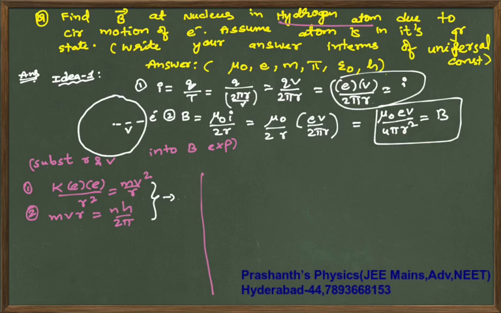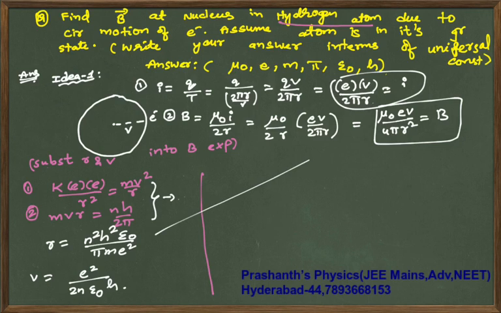From these two equations, the expression of r is n square h square epsilon naught by pi m e square. You solve it, I don't have space here and it will anyhow kill the time. And coming to v, v is e square by 2n epsilon naught h.